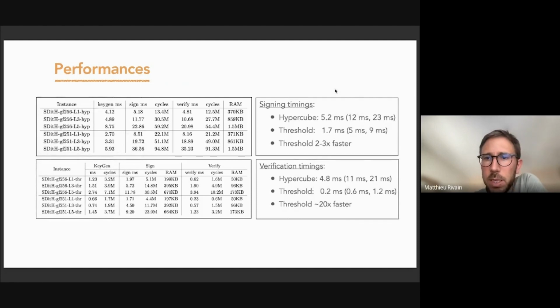Then for the timings, we have about 5 milliseconds to sign for Hypercube, and to verify as well, for the first security level. While for Threshold, we are faster, so 1.7 for signing. So this is between 2 and 3 times faster over the different security categories. While for verification, it's really faster, so it's 0.2 milliseconds, which is about 20 times faster for all the different security categories.